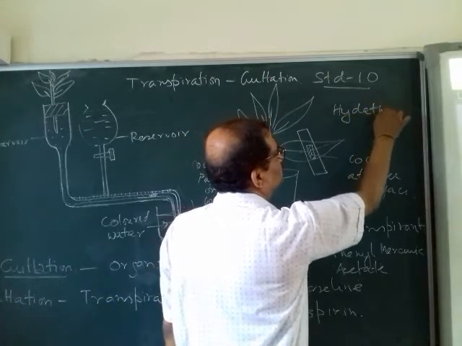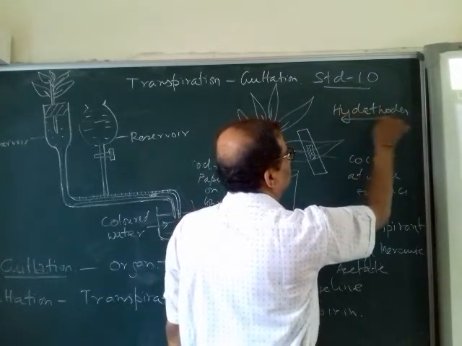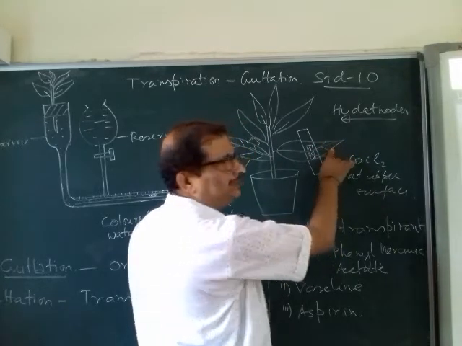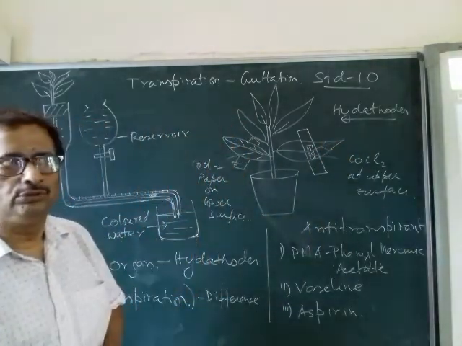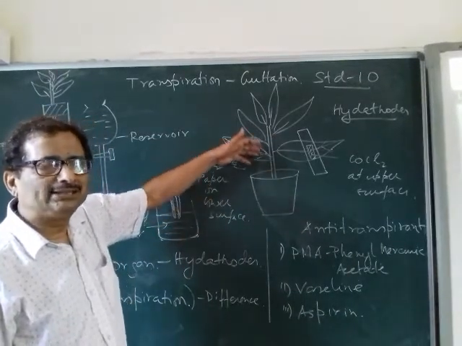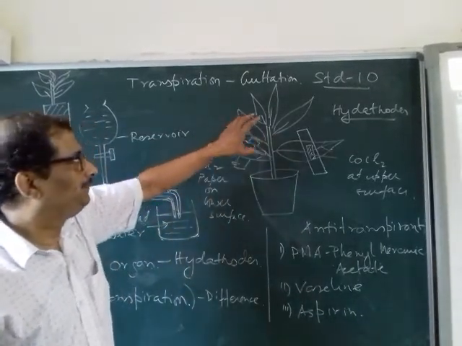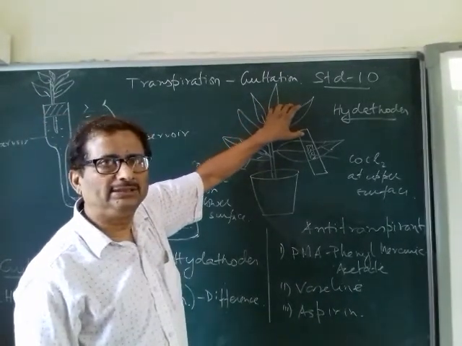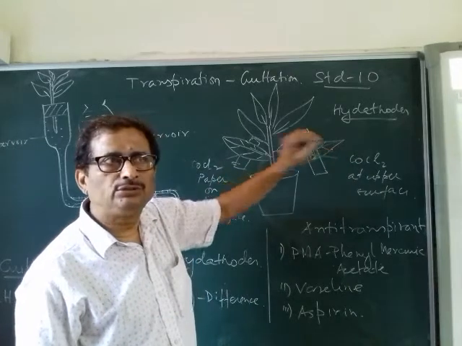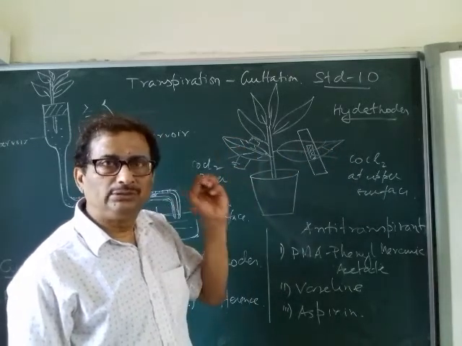Now these hydathodes are found at the tip of the veins, where the veinlets end. When there is root pressure or turgor pressure, the water has a streaming movement, and if there is excess water in the plant, then from the veins, through these hydathodes, the water comes out through the xylem vessels.